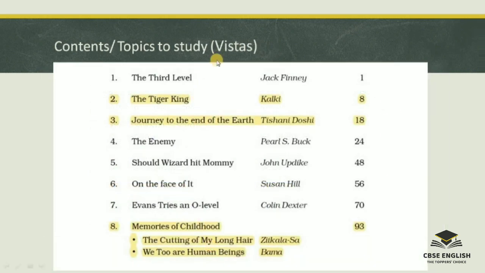Talking about Vistas, that is the supplementary reader, 3 topics have been deleted. These highlighted ones, and the remaining 5 we have to study: The Third Level, The Enemy, Should Wizard Hit Mommy, On the Face of It and Evans Tries an O-Level.